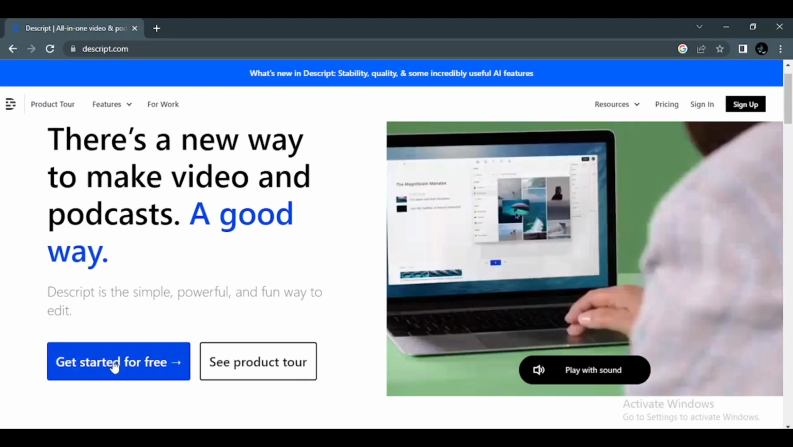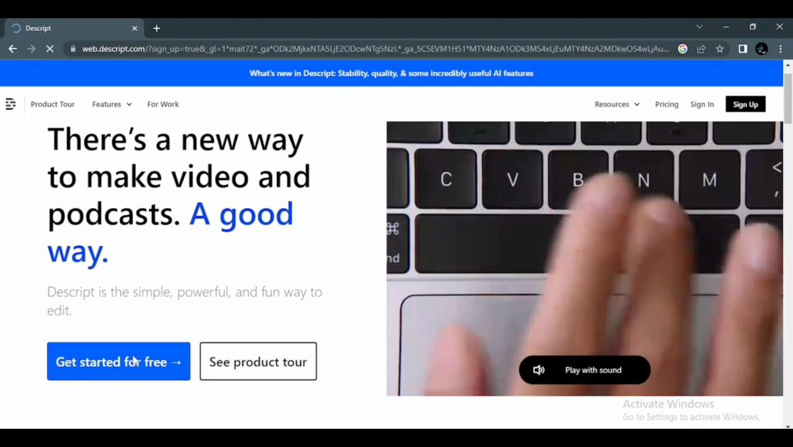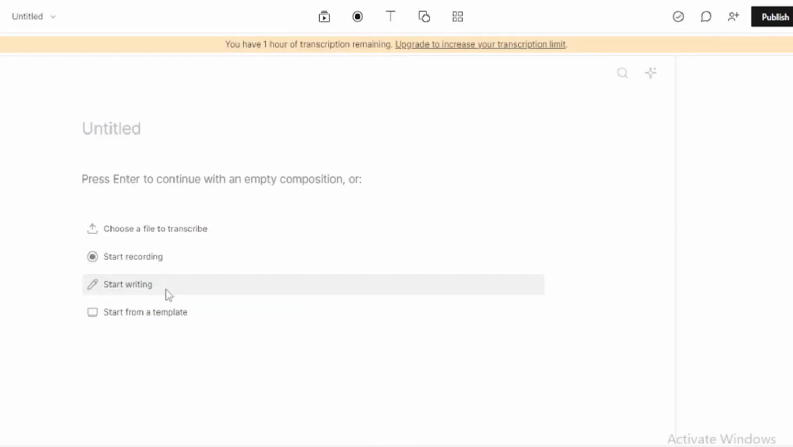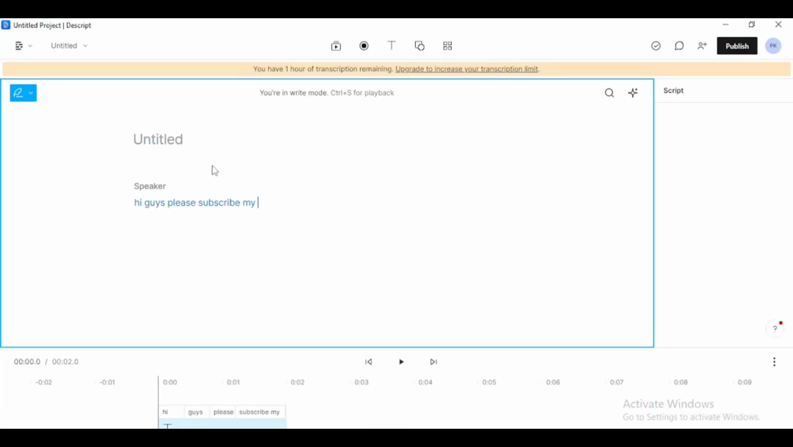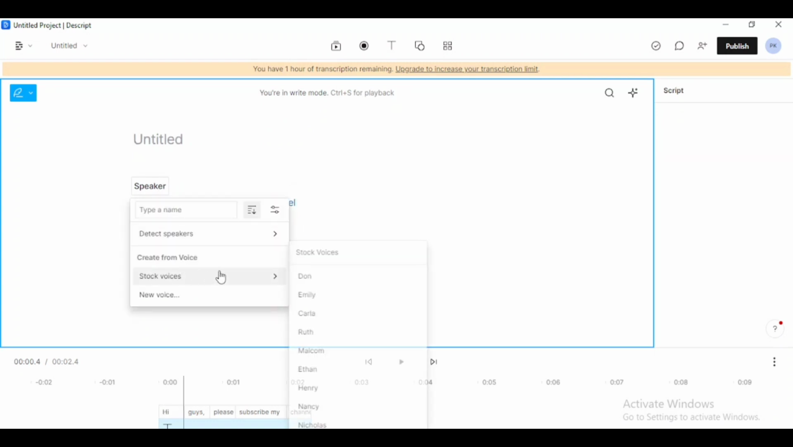Okay, first tool in this list is Descript. It is a software that converts text into audio. So to use this tool, first download the Descript software, create a new project, enter your text here, then choose the speaker and choose any of these voices.